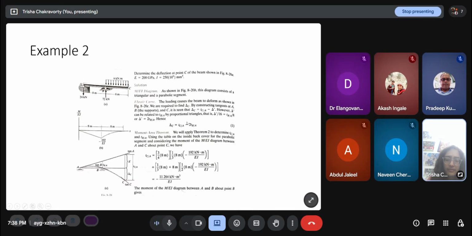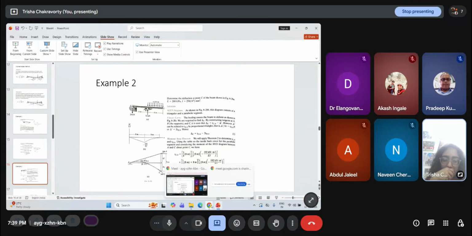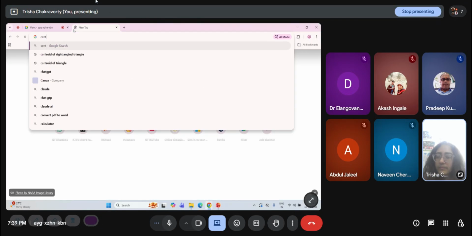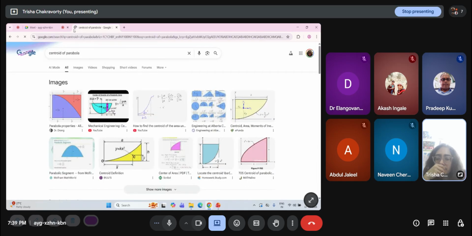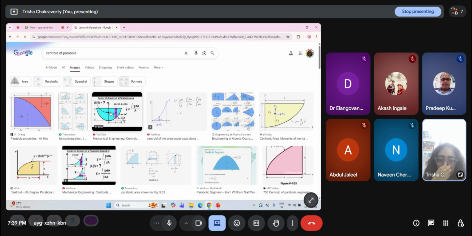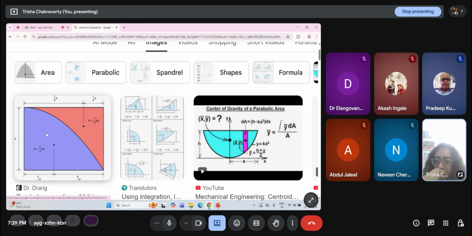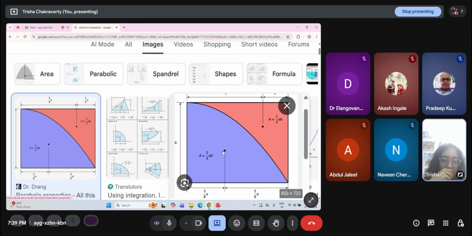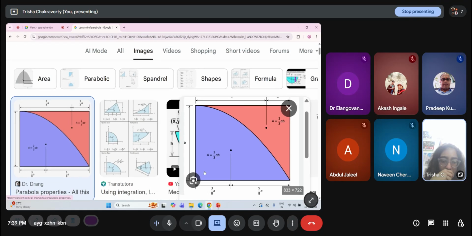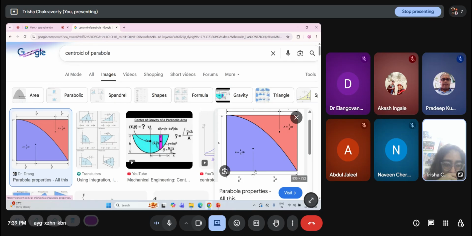Now with the moment area theorem we can find these two, and since this is a parabola, the centroid of a parabola has an expression like this. If this is the parabola, then the centroid will be 3A by 8, and this distance will be 5A by 8. Just like if this was a triangle, this would be A by 3, 2A by 3. Here it is 3A by 8, 5A by 8.